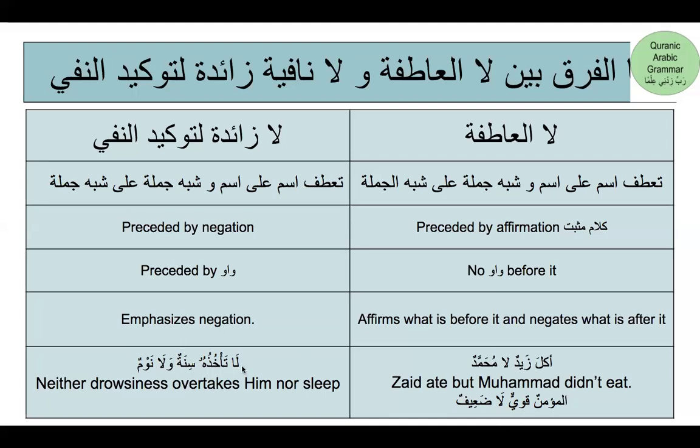When it comes to لا زائدة لتوكيد النفي, you will see it emphasizes the negation: لا تأخذه سنة ولا نوم. Neither drowsiness nor sleep overtakes him. So these are the differences between la al-atifa and la zaida li tokid nafi. As I mentioned before, keep in mind la al-atifa has an additional function of hasr as well. It can be used as adatul hasr. So keep that in mind.